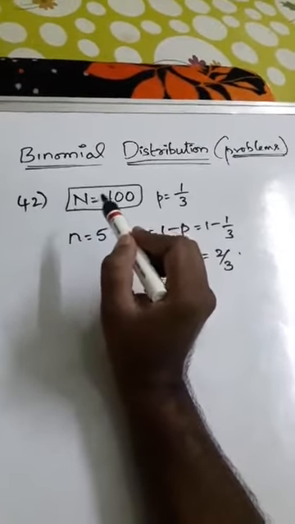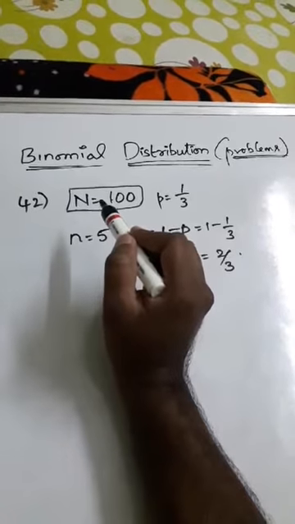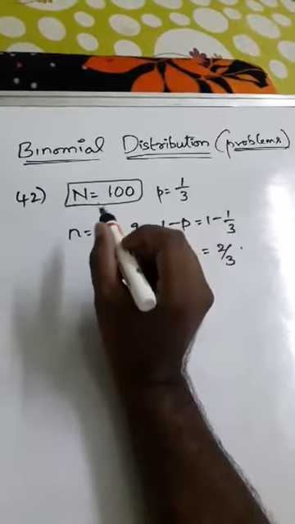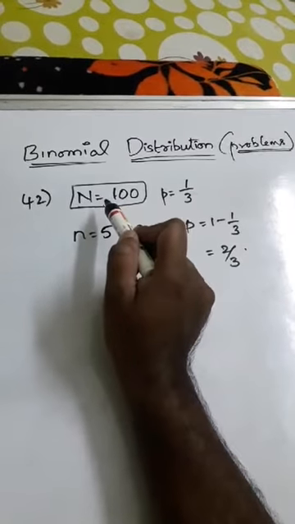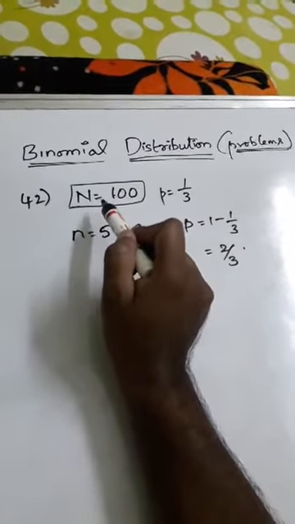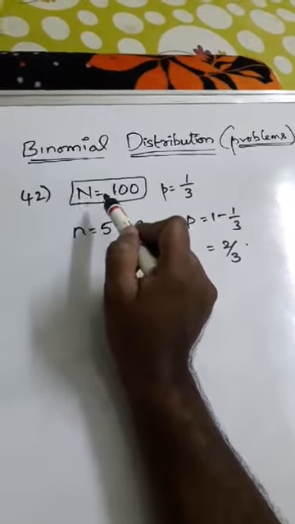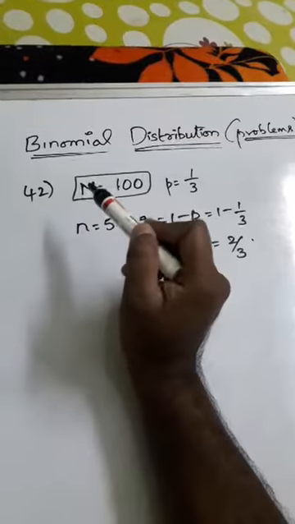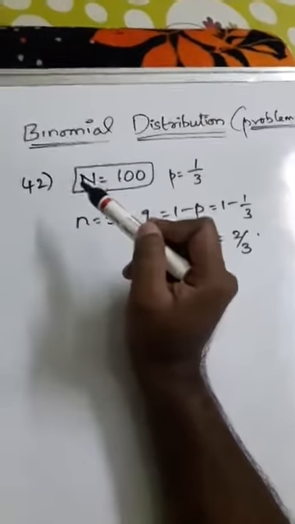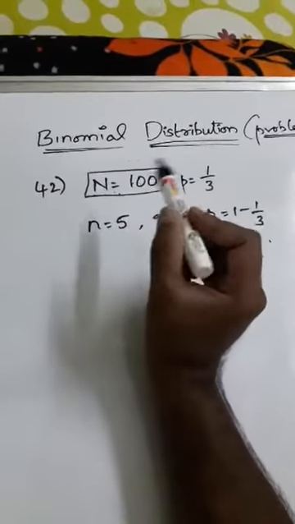So clearly observe the question and solve such kind of problems. Wherever n is given, see the question carefully, be very cautious. N has to be multiplied at the end. Whatever probability you get should be multiplied with this n, then you can write the expected number, exactly what the question asked.